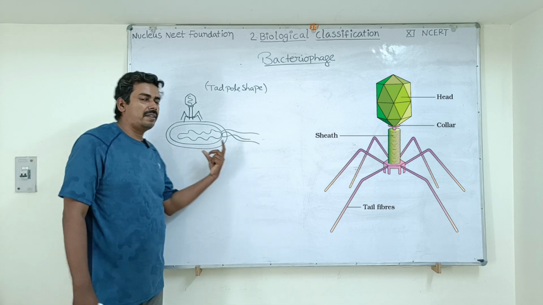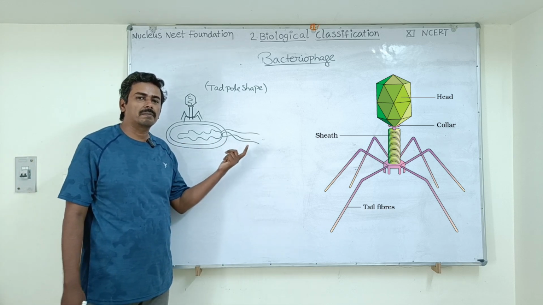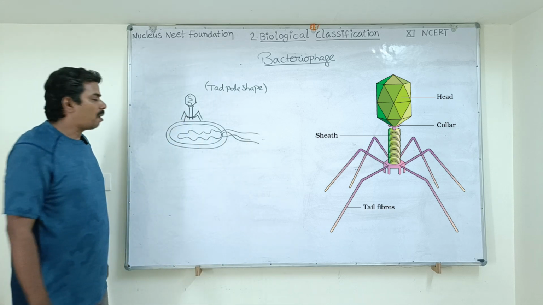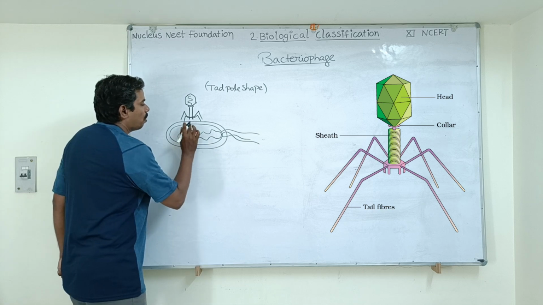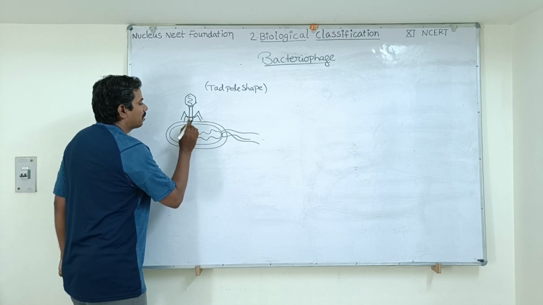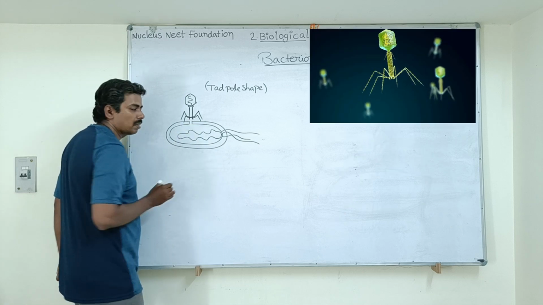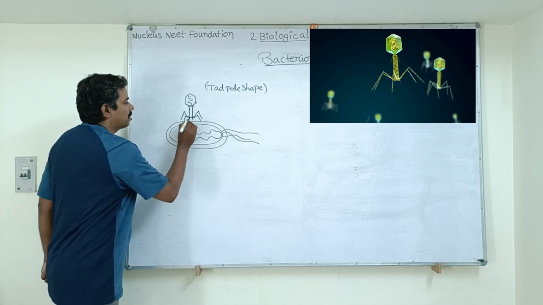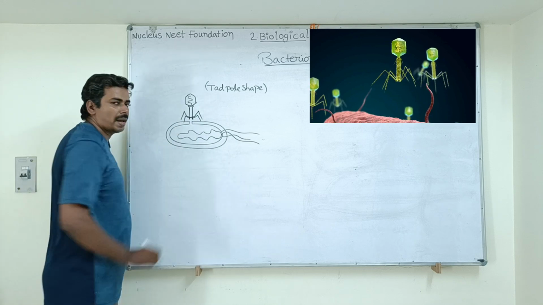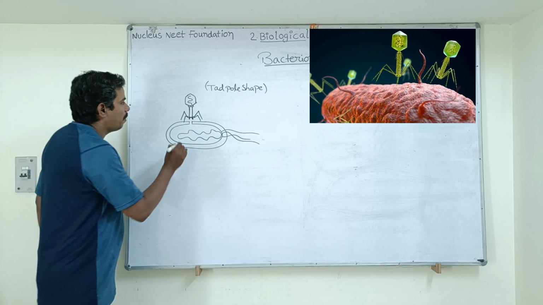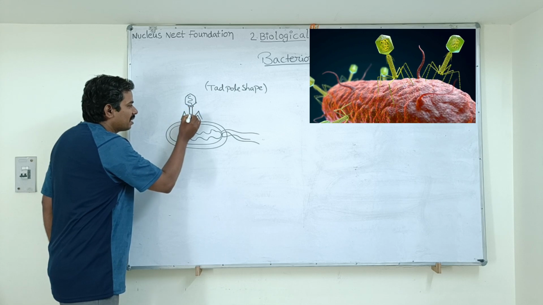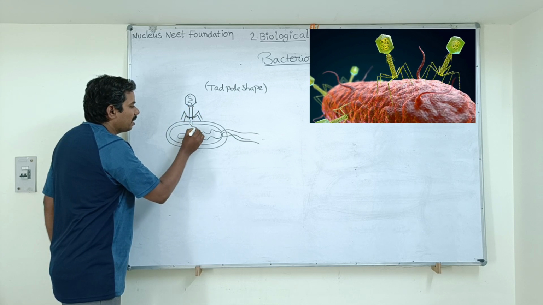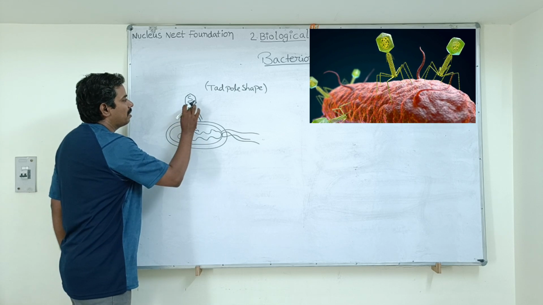So the poor bacteria cannot say anything. This virus, now what will it do? It will make a hole on this poor bacteria by using its sharp spikes. After making hole, it will inject its genetic material into the bacterial cell.